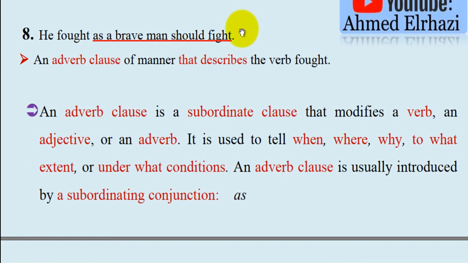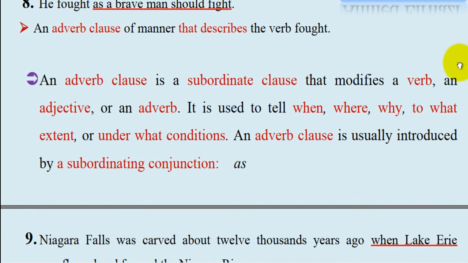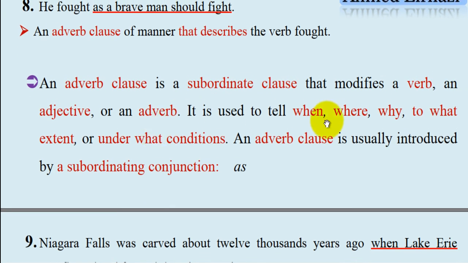Number 8. He fought as a brave man should fight. As a brave man should fight is an adverb clause of manner that describes the verb fought. An adverb clause is a subordinate clause that modifies a verb, an adjective, or an adverb. It's used to tell when, where, why, to what extent, under what conditions. An adverb clause is usually introduced by a subordinating conjunction, like the as in this sentence.